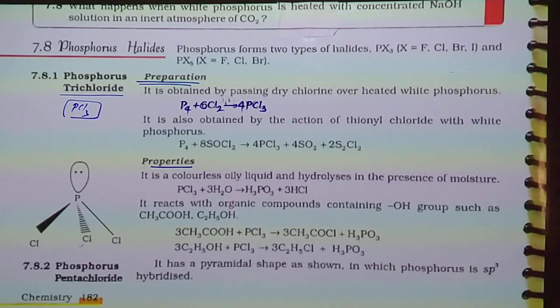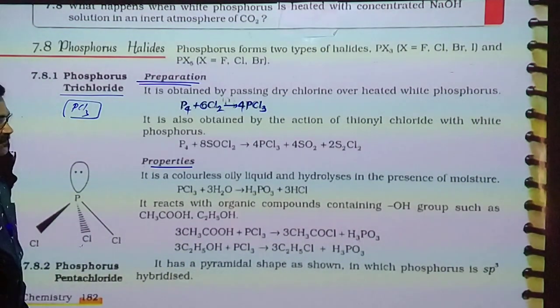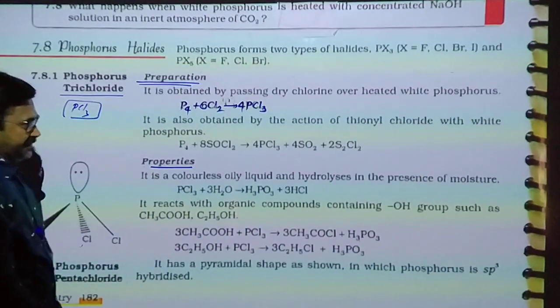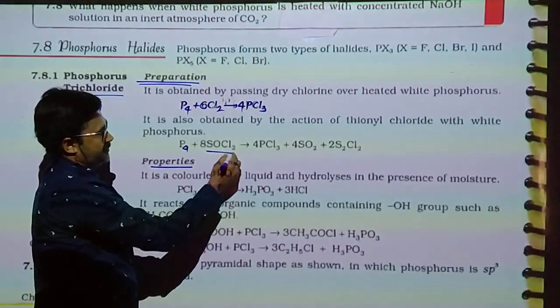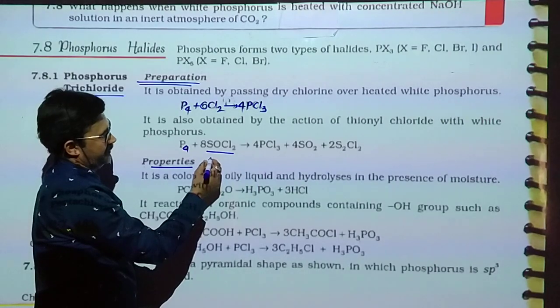It is also obtained by the action of thionyl chloride with white phosphorus. SOCl2 means thionyl chloride.